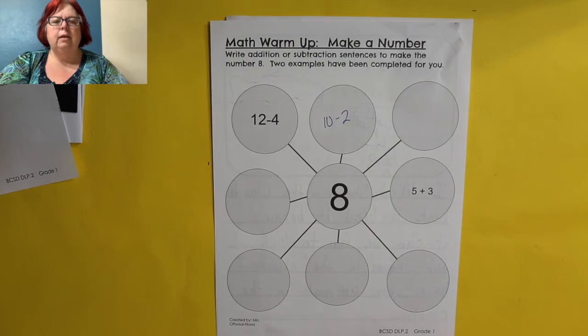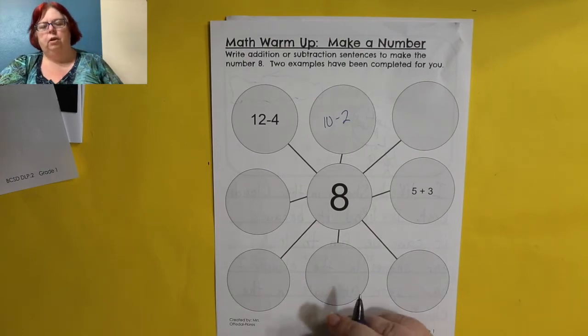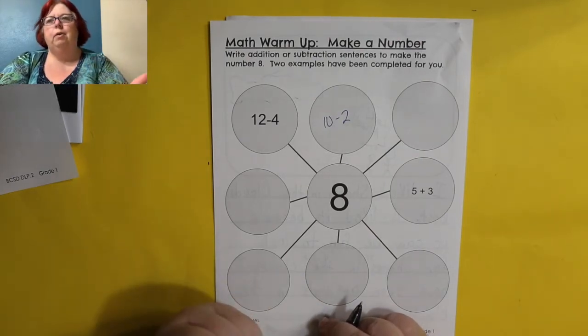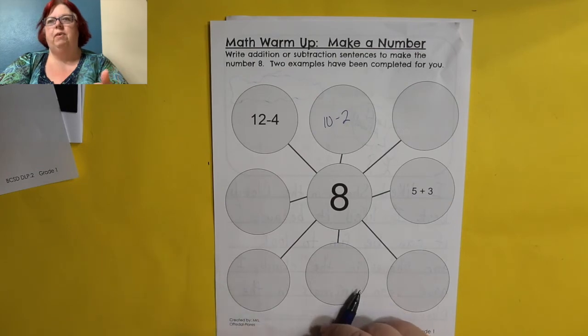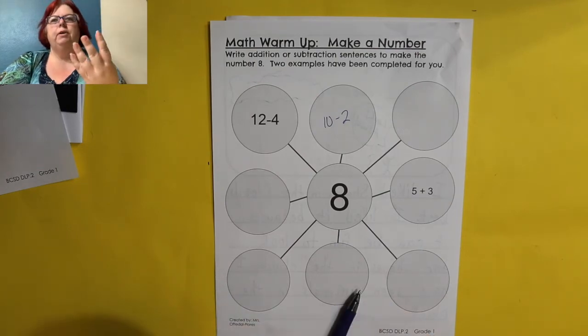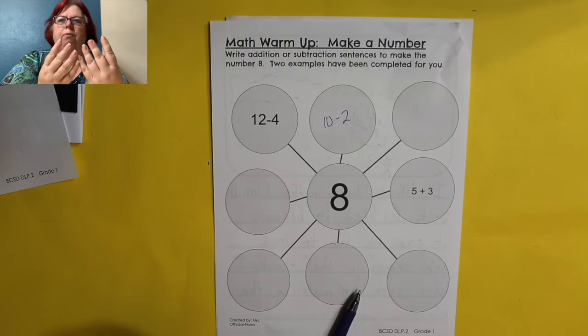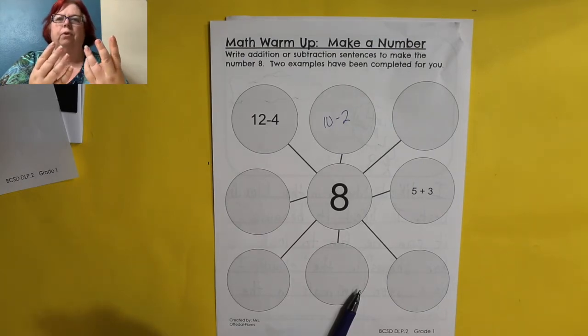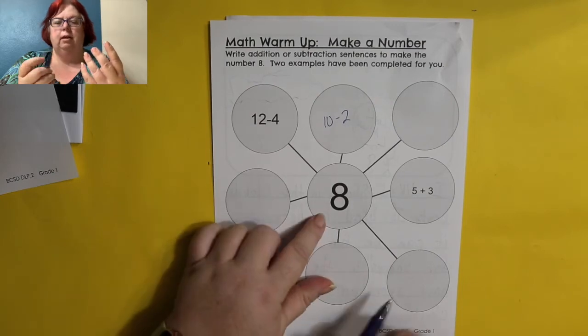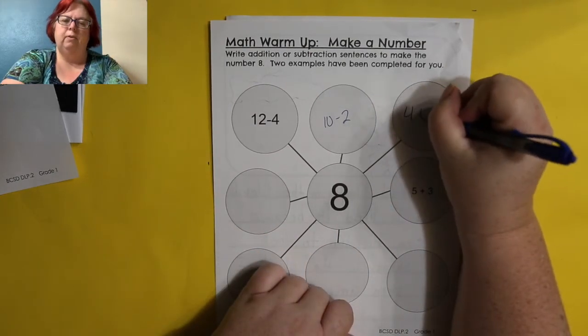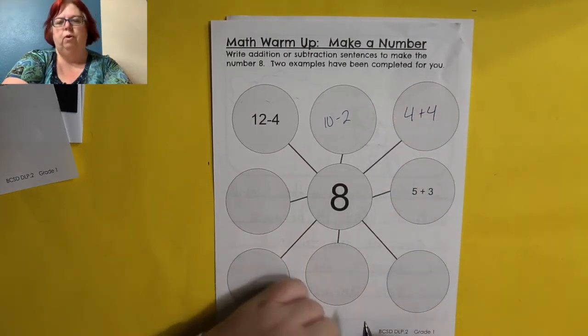All right, then we're going to look for an addition one. So in my head right away, I came up with a doubles fact. So if I do 4 plus 4, does that equal 8? 1, 2, 3, 4, 5, 6, 7, 8. Because I know there's a doubles fact of 4 plus 4.